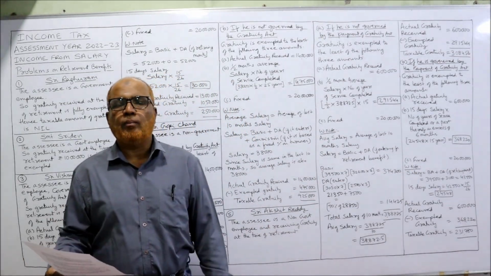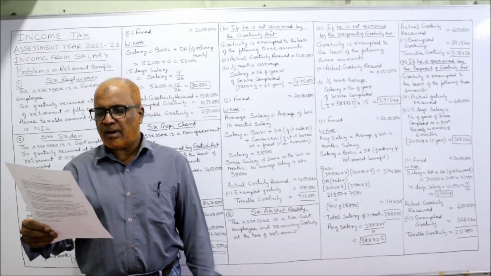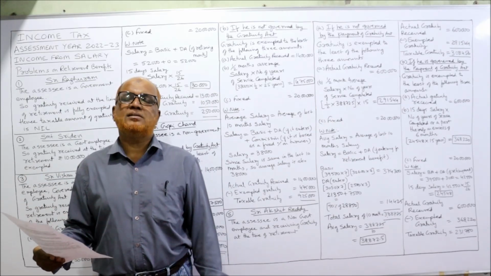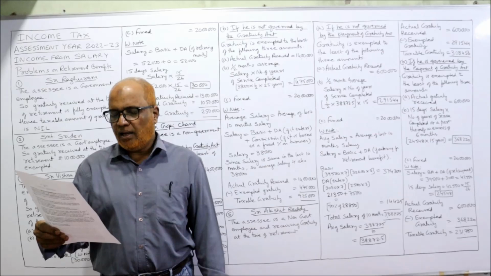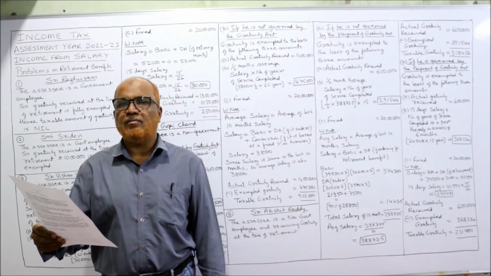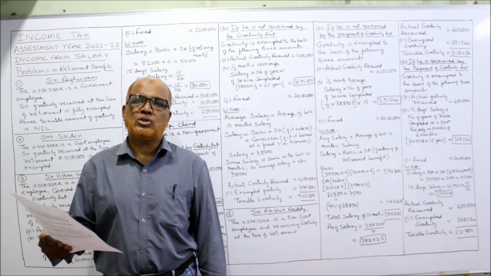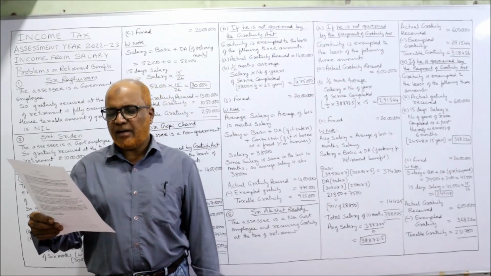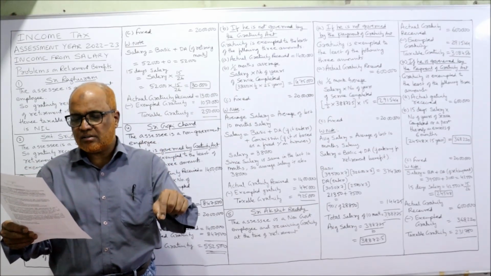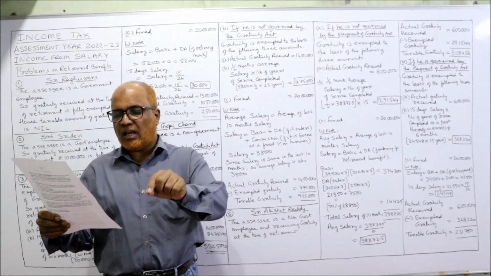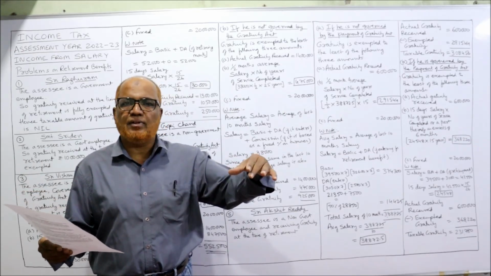Now I am reading out problem number 5. Sri Akshit Reddy is the marketing manager with Wonder World company. It's a private sector company, so he is a non-government employee. He retired during the previous year after serving for 15 years and got 6 lakh rupees as gratuity. His basic pay during the previous year was 32,600 for the first 5 months and 39,700 for the last 7 months. So before retirement, 12 months salary is given.